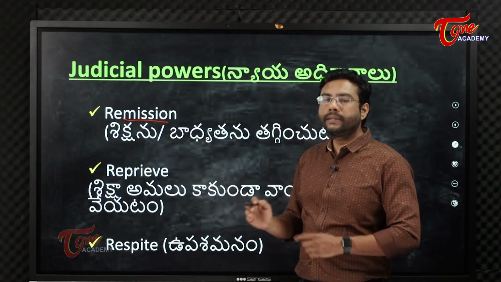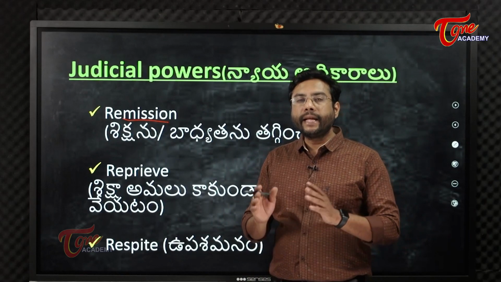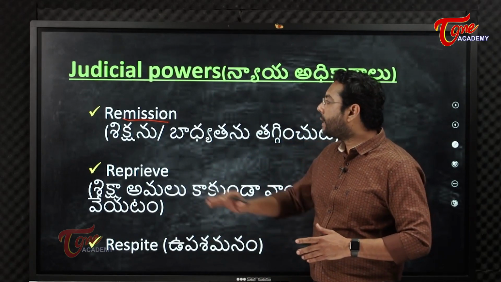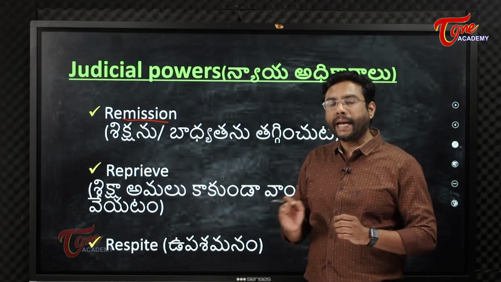This remission is slightly different to the commutation. In commutation, as we have said, the nature of the punishment is changed, but in remission the nature of the punishment remains but the time will change.